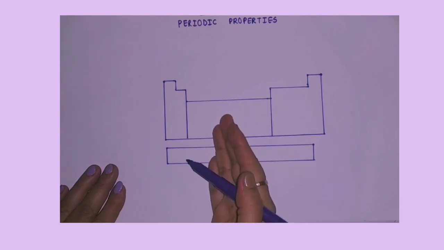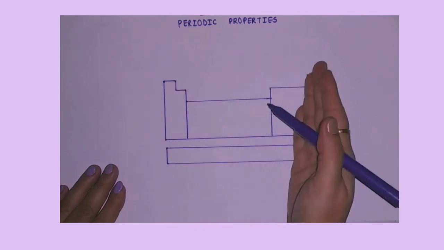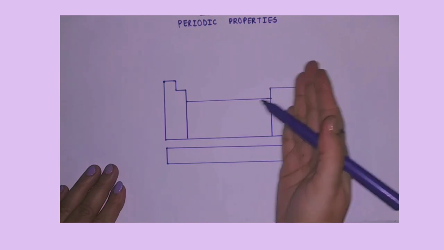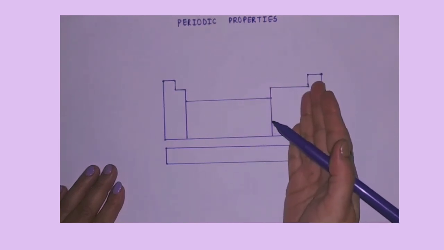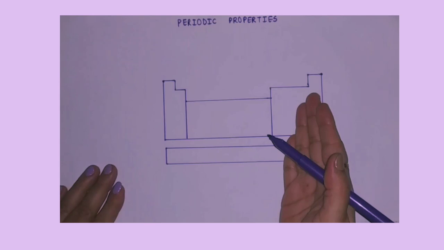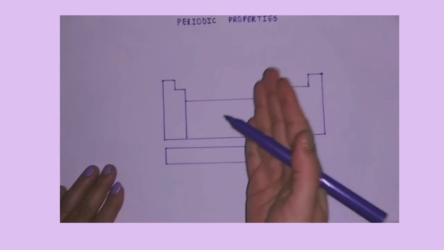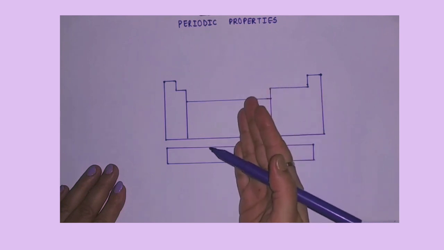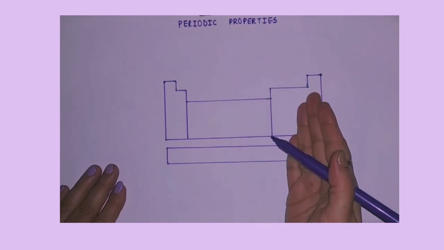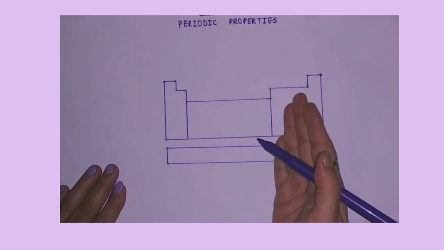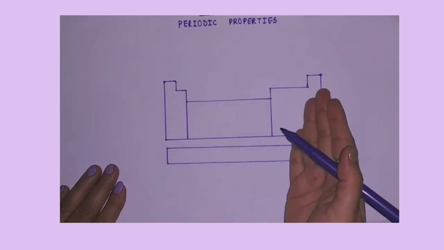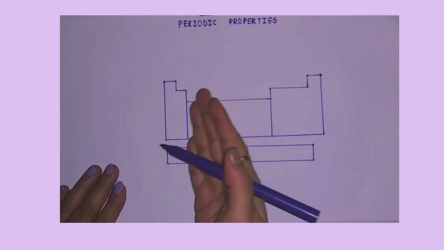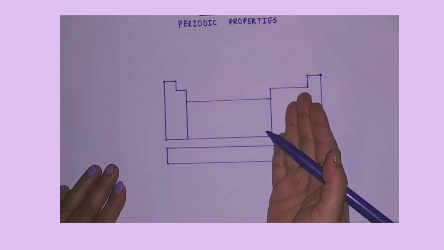Similarly, students, as we move from left to right in a periodic table, atomic number increases and nuclear charge also increases, but electrons are added in the same shell. Due to more attraction between nucleus and outermost electrons, atomic radius decreases. So we can say that as we move from left to right in a periodic table, atomic radius decreases.